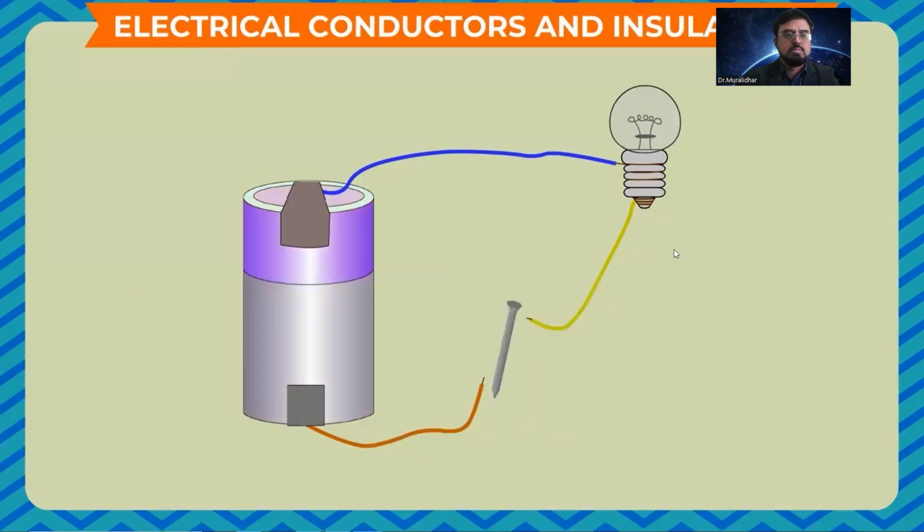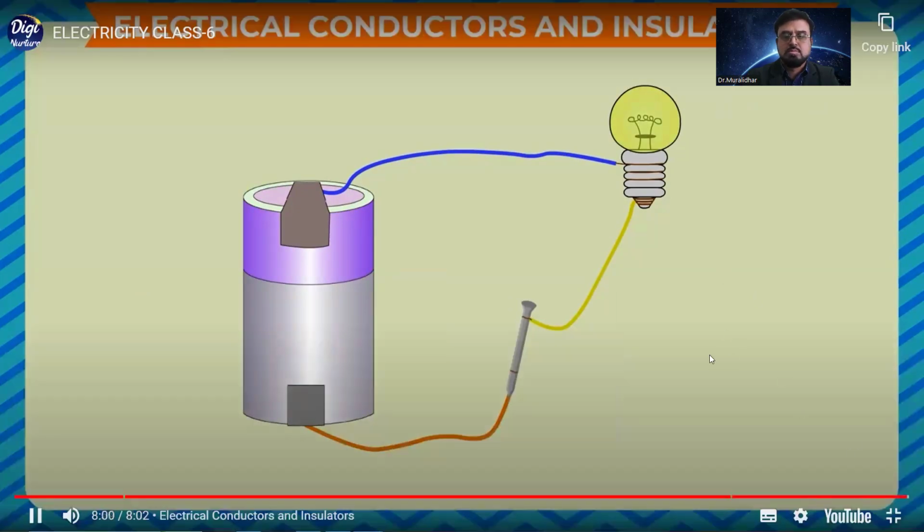Take the electric circuit in which the electric bulb, switch, electric cell are connected with a metal wire. Now, replace the switch with an iron nail. Now, connect the second wire to the other end of the iron nail. You see, the bulb lights up. That means the iron nail allows the current to flow through it. Right.